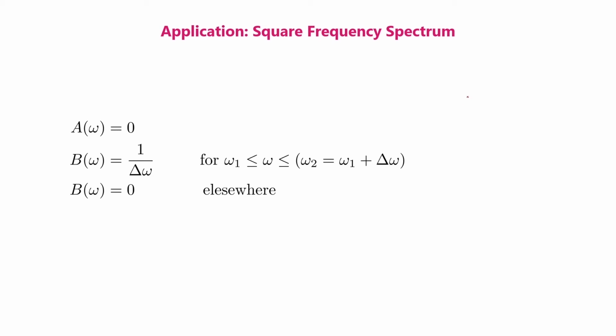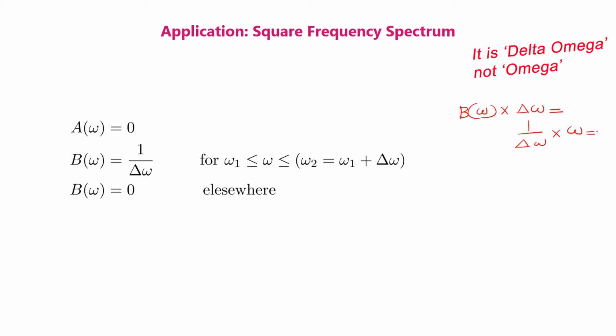When we choose b(omega) equal to 1 by delta omega, the area of a plot of b(omega) versus omega is unity, because b(omega) times delta omega is equal to 1 by delta omega times delta omega, which is equal to unity.